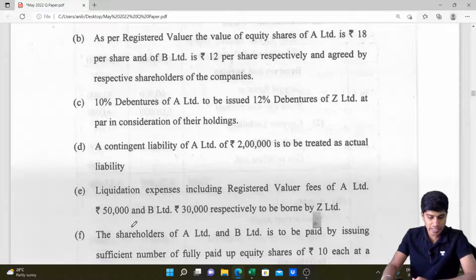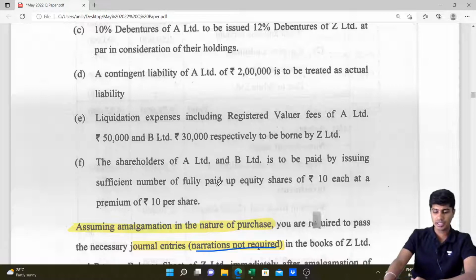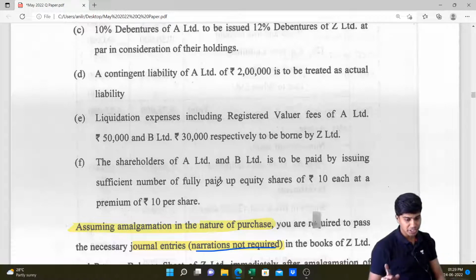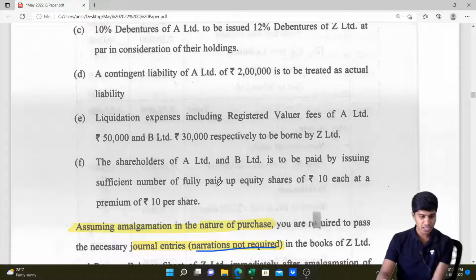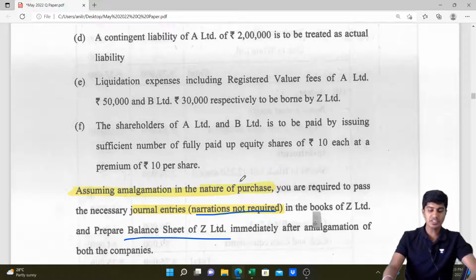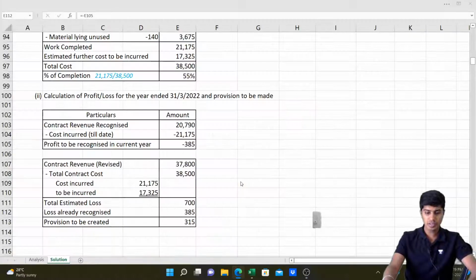Lastly, the shareholders of A Limited and B Limited are to be paid by issue of a sufficient number of fully paid up equity shares of rupees 10 each at a premium of 10 per share. So shall we start with accounting entries in the books of Z Limited?